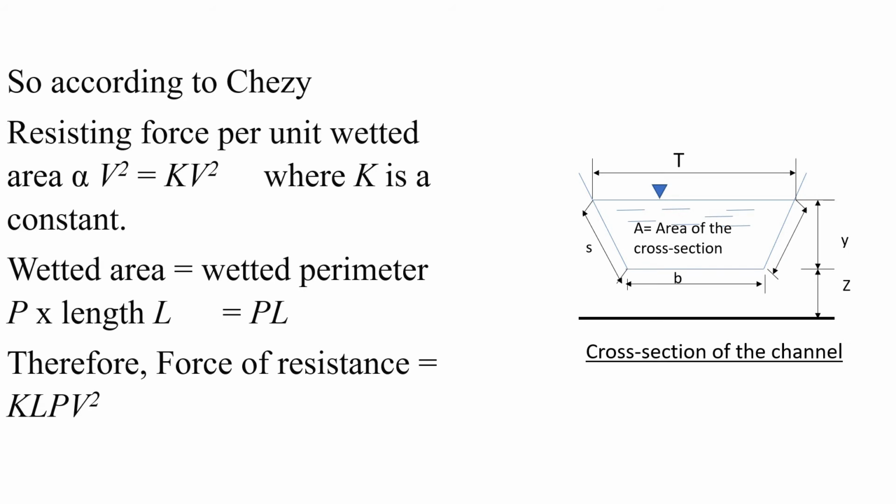So here we see that according to Chezy, resisting force per unit wetted area is proportional to V square, that will be equal to kV square, where K is a constant. Wetted area equals wetted perimeter P into L. Therefore, force of resistance will be equal to KLP V square.